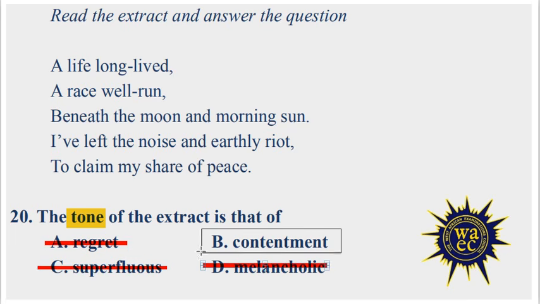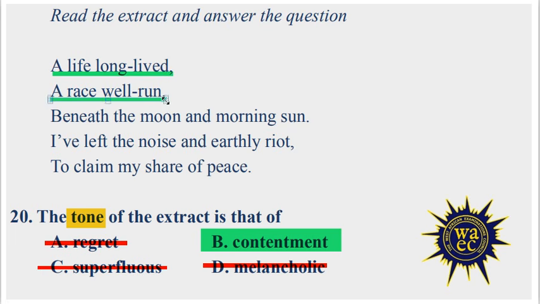What are the pointers in the extract that point towards contentment? Phrases like a life long lived and a race well run suggest fulfillment and satisfaction with one's experiences. These lines reflect a sense of accomplishment and a life well spent. Also, in line 4, I've left the noise and earthly riot indicates a fulfilling step away from the chaos and distractions of this world.